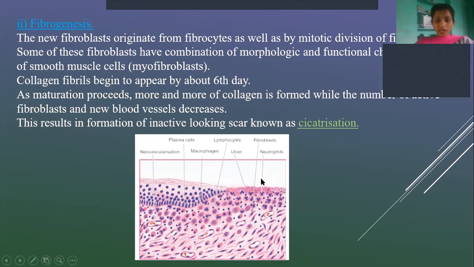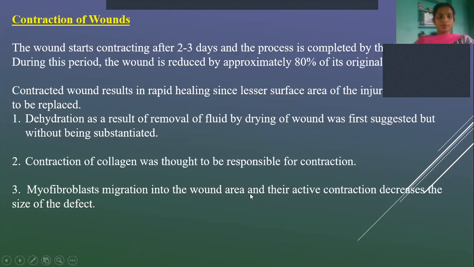And then these are the fibroblasts. When these fibroblasts are released, they will increase in number. They will be produced from the fibrocytes through mitotic division. When these fibroblasts accumulate, they differentiate into myofibroblasts, and this is followed by collagen deposition, and all together forms a scar tissue.